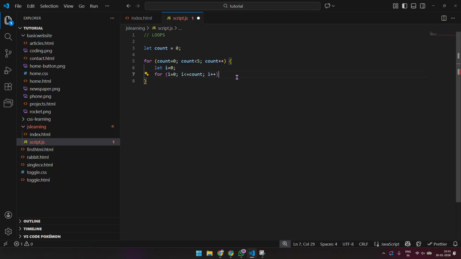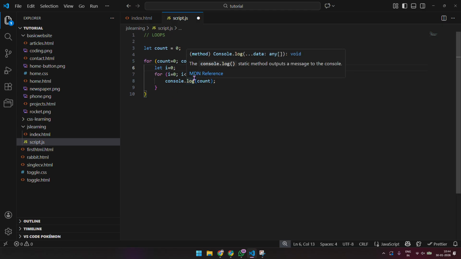Console.log count. So if you look at this, count is initialized as 0, so this loop starts. It says let i equal 0, so i is 0 and i is less than equal to 0. So it will run once and it will show 0.